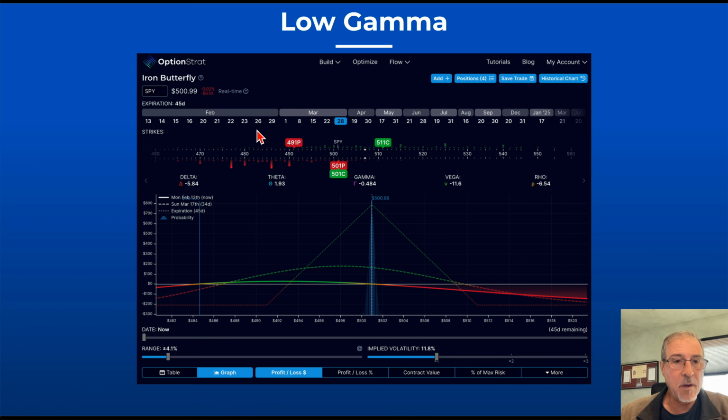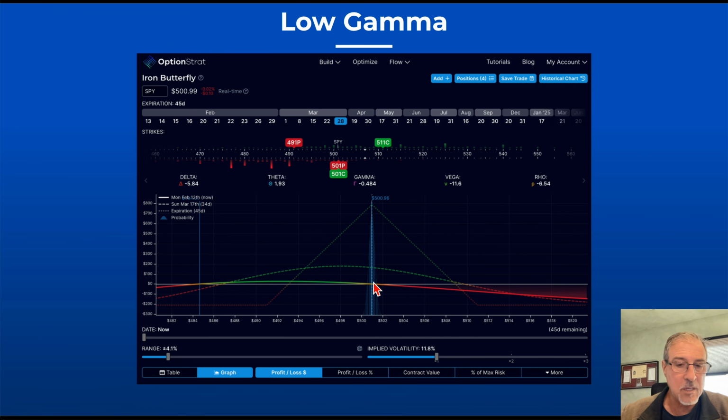So in this particular case, I've got a butterfly. This is an iron butterfly, and this is in SPY. And we can see our T0 line here. Our T0 line is pretty darn flat. Now, again, if you think about gamma, gamma is how much our delta is going to change as the underlying price changes. Well, we can see that this line is pretty darn flat here.